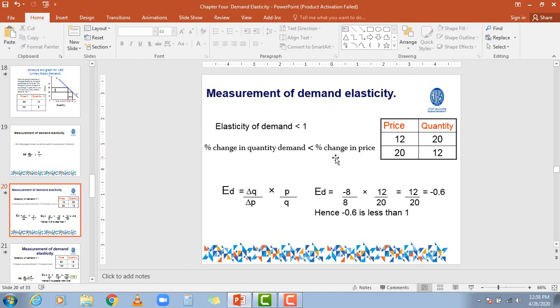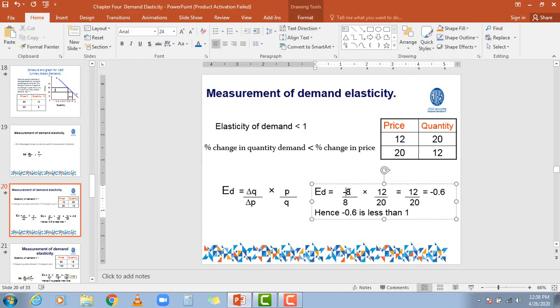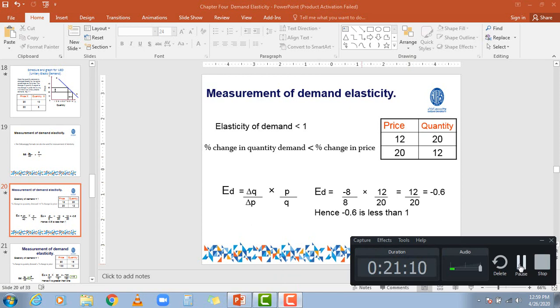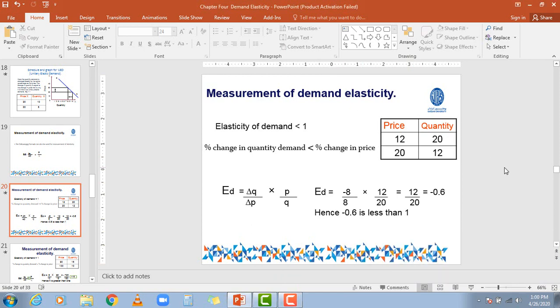Less than percentage change in the price. Okay, my dear friends, as you can see in the table, we understand that there is an inverse relationship between price and quantity. Now if the price level increases from 12 to 20, there we will see the change in the quantity. Here we'll understand how it can be less than 1.